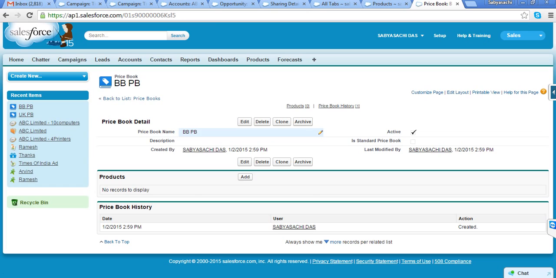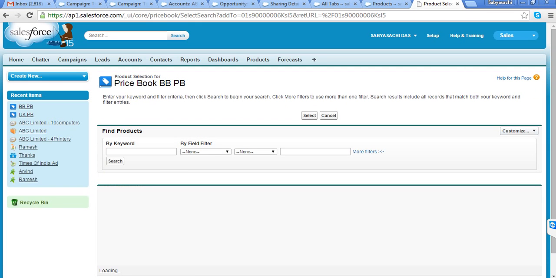No, right? I can decide, or they can decide which items they want to buy from me. So under Big Bazaar price book, I will define which products they are buying and what is the price for those products.